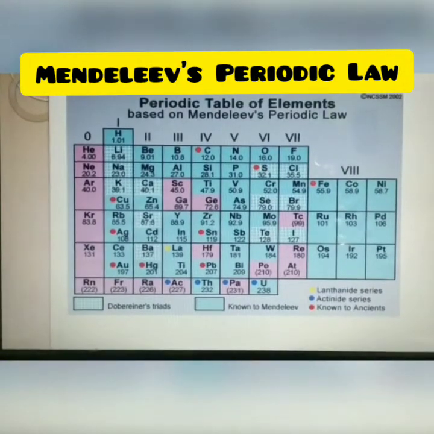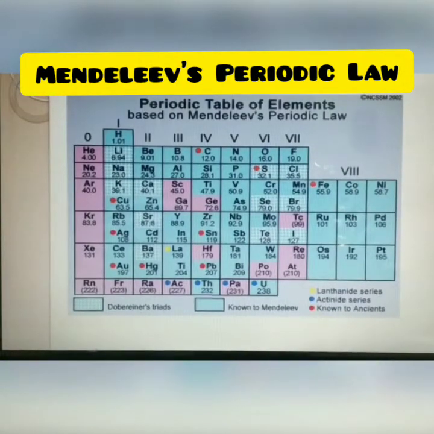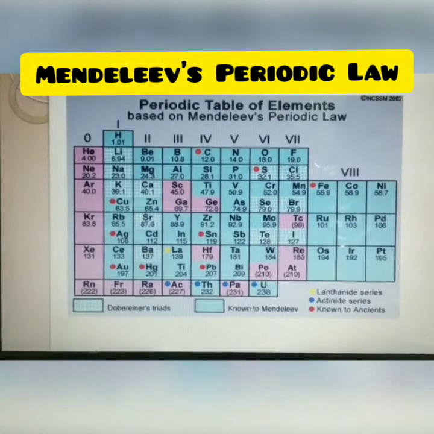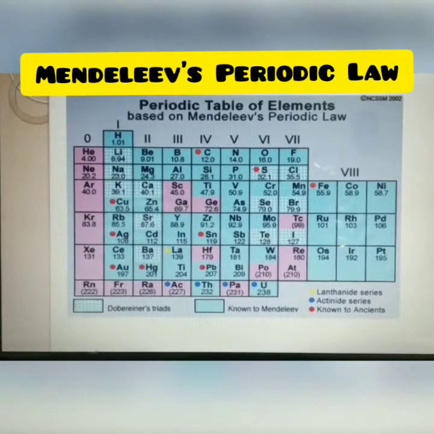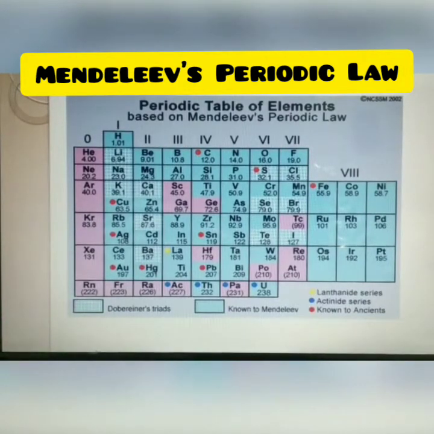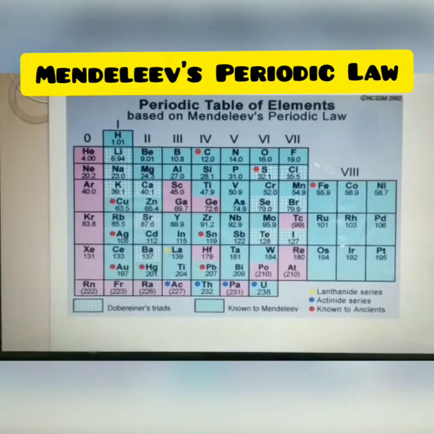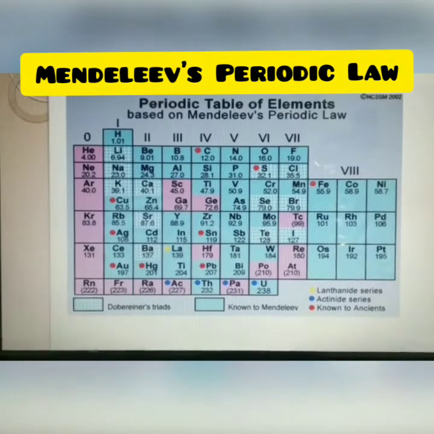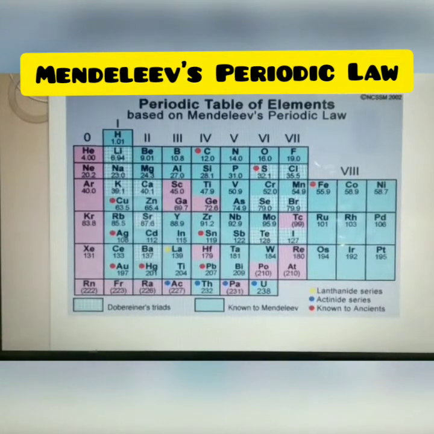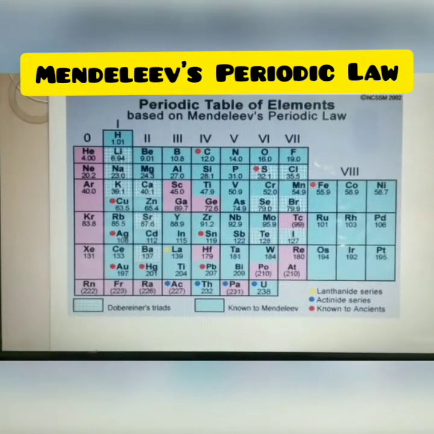Groups 1 to 7 were considered normal elements, and the 8th group consists of transition elements. Noble gases were not known at that time. They were discovered later, as they are highly inert gases present in very low concentration in the atmosphere. Also, Mendeleev left some gaps in his periodic table. The gaps were left for the undiscovered elements.